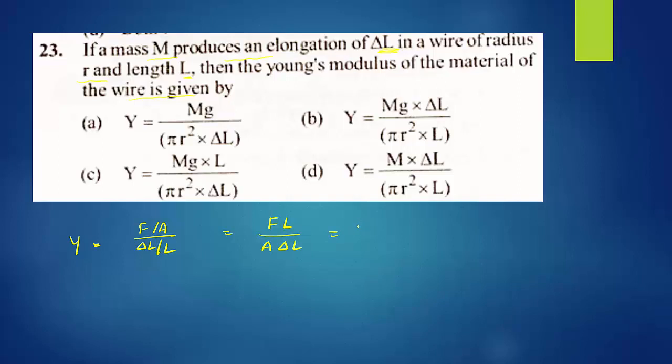So in place of F, we know the formula F equals mg, so I can write mg here. L, the length they had given, we keep as it is. Area they had not given, but radius is given, so area of a circle, we can write pi r square. Change in elongation, change in length, they had given delta L, right? So go for the right option: mg into L divided by pi r square into delta L. Option C is the right answer.